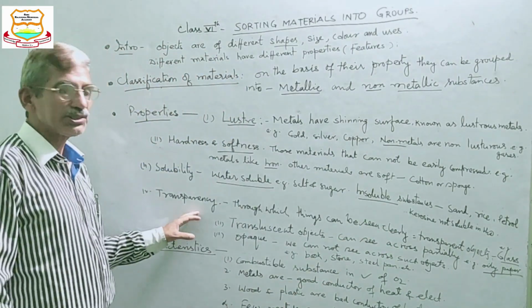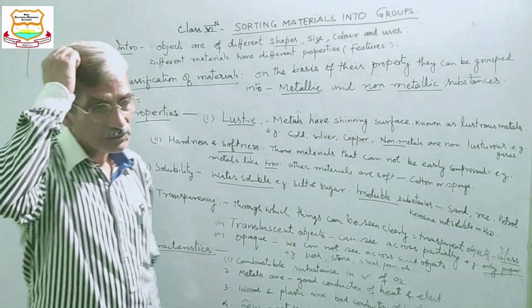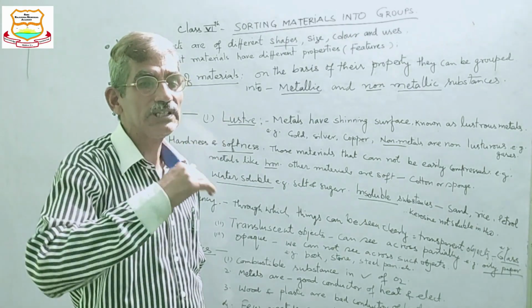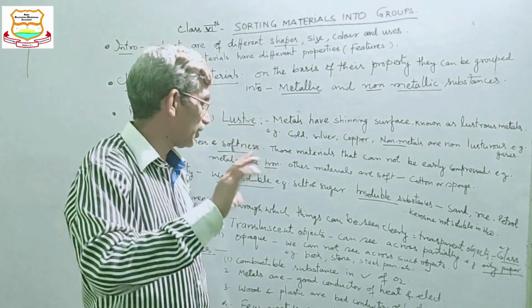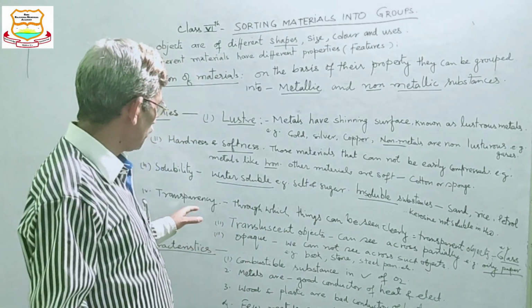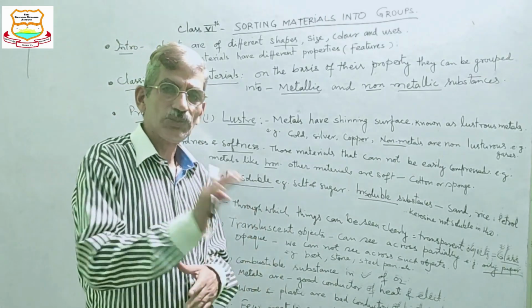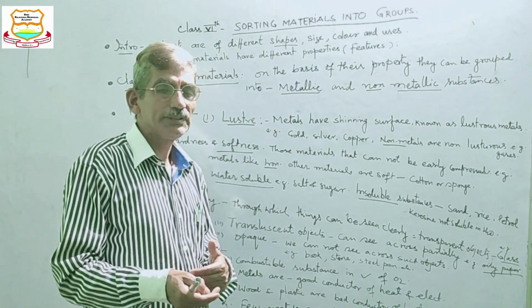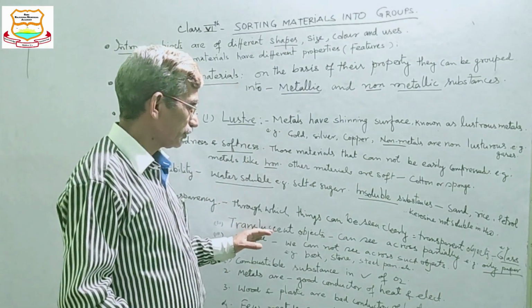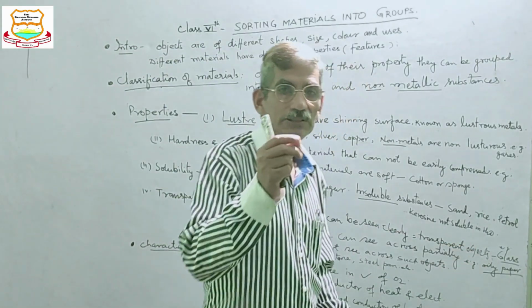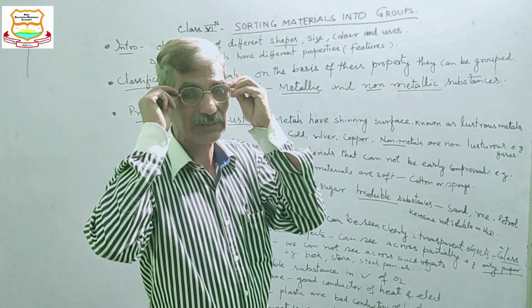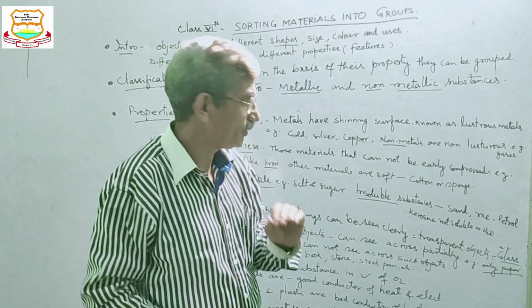So the next property is transparency. Transparency means that light can pass through, and across it we can see. All materials are not transparent. So on the basis of the passage of light across the object, objects are of three types. Number one is transparent objects, like glass or these spectacles. I can see clearly through this glass, so this is a transparent object.